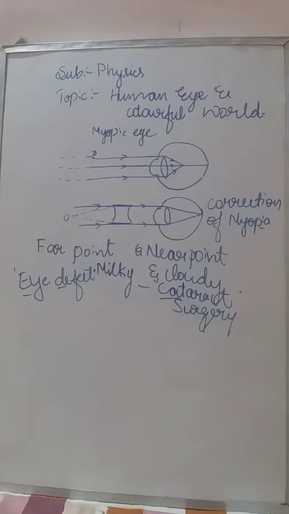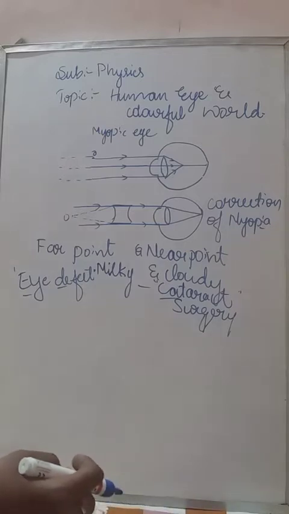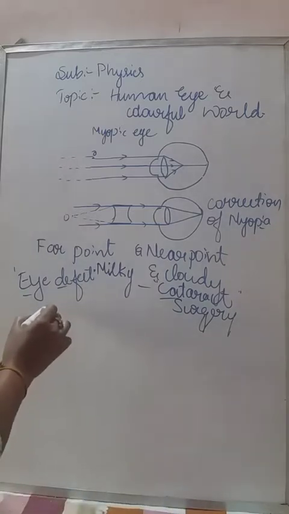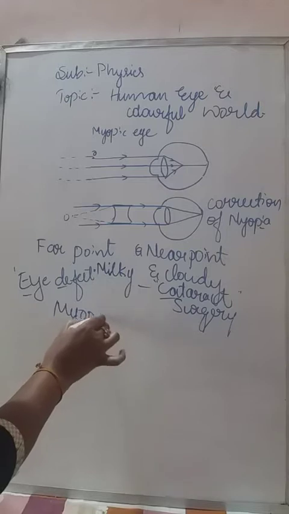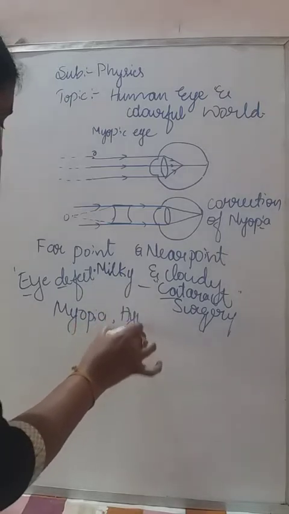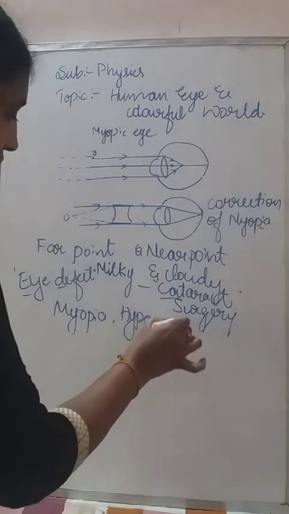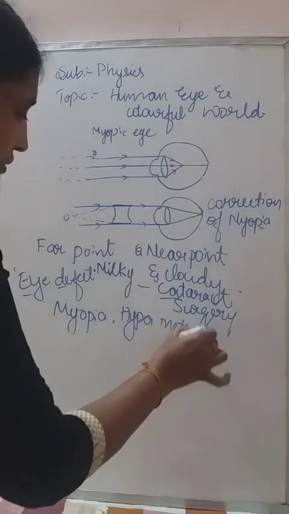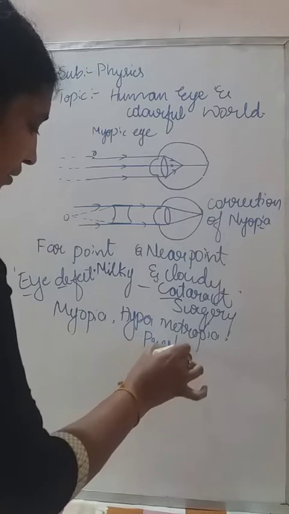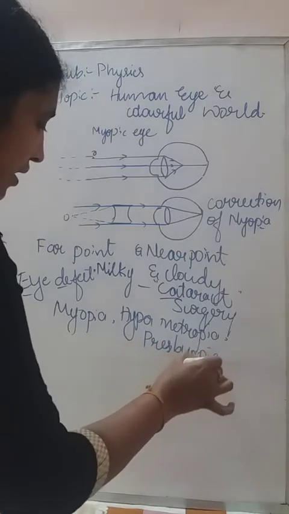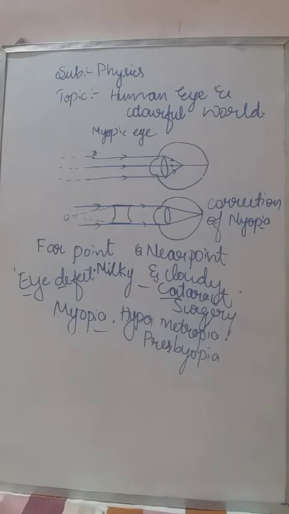Next we have to know about the other 3 defects: myopia, hypermetropia and presbyopia. Which are the main 3 defects? Myopia, hypermetropia and one more, presbyopia. Here the most important one is myopia. So we have to see what is myopia or myopic eye.